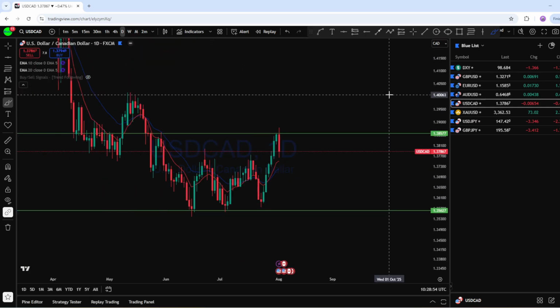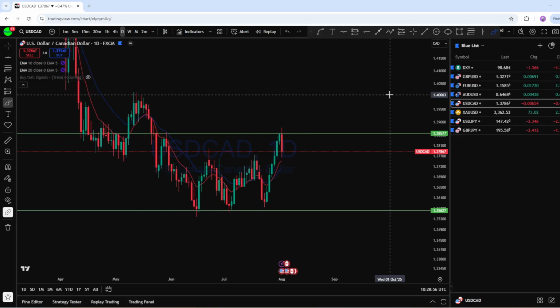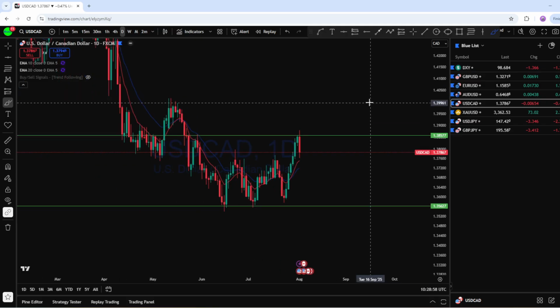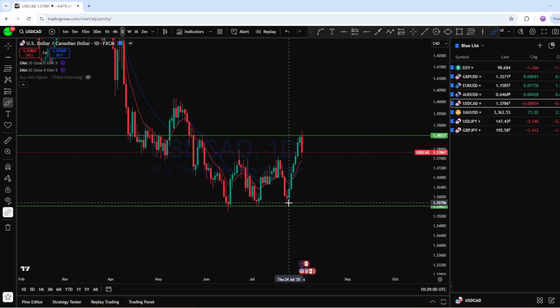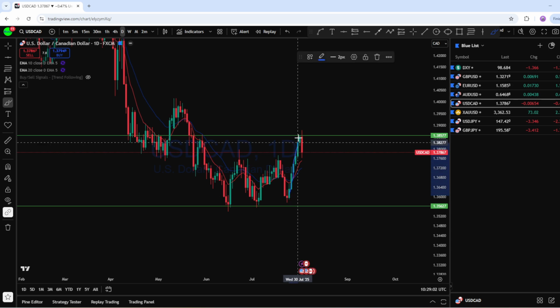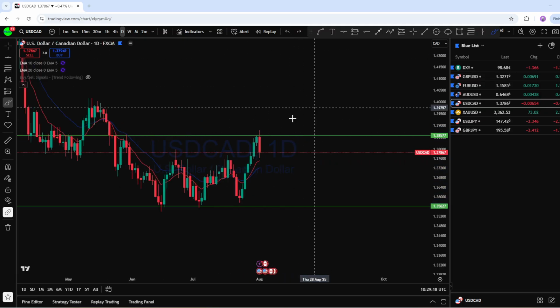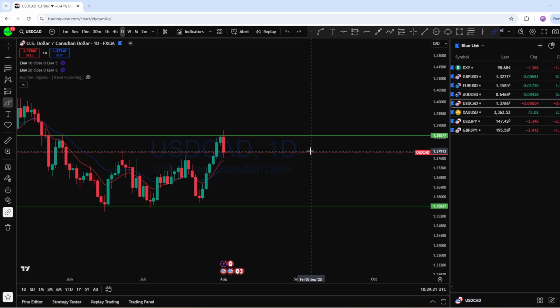Now if you look at the daily chart here on dollar CAD, this is the daily bullish move back to the upside to this key level, which is a resistance line here. After the cross of this resistance, the market crossed this high, grabbed the liquidity, and then this is the daily price action where there is a daily bearish engulfer formation.